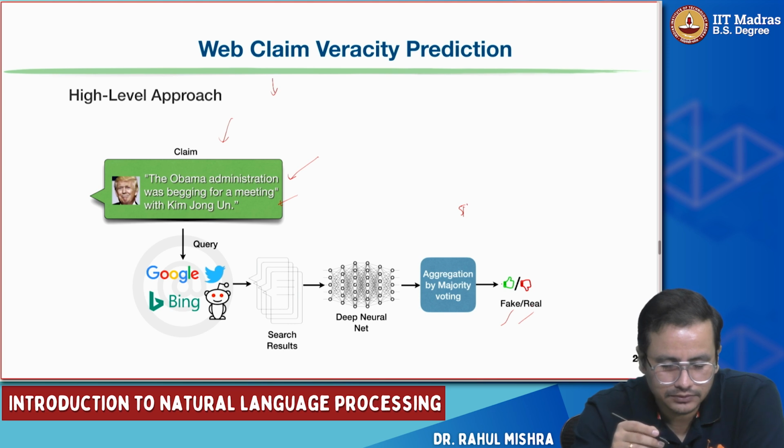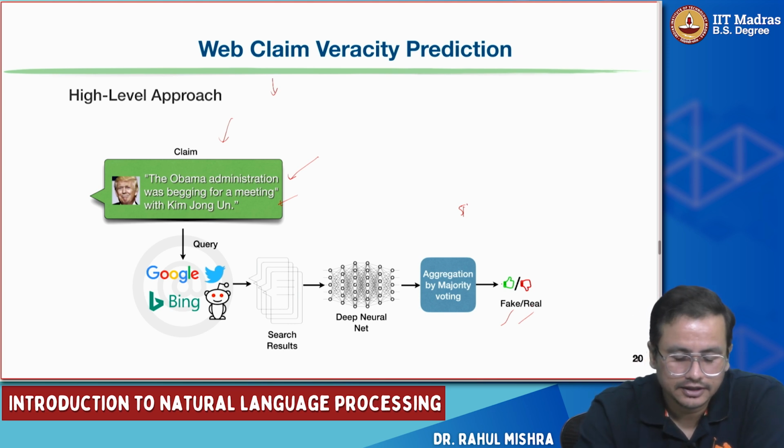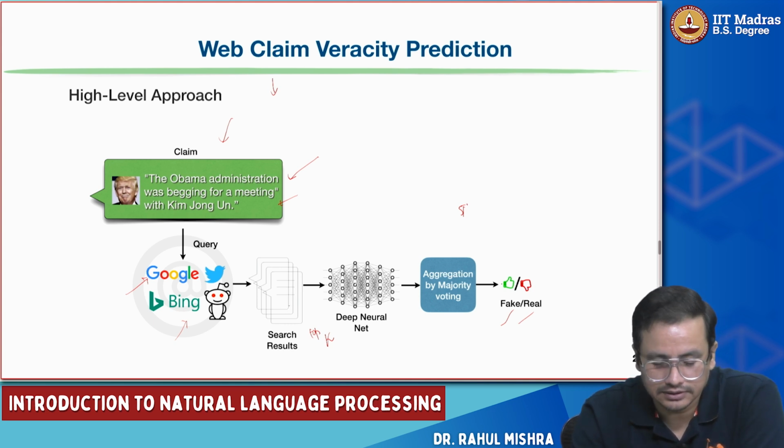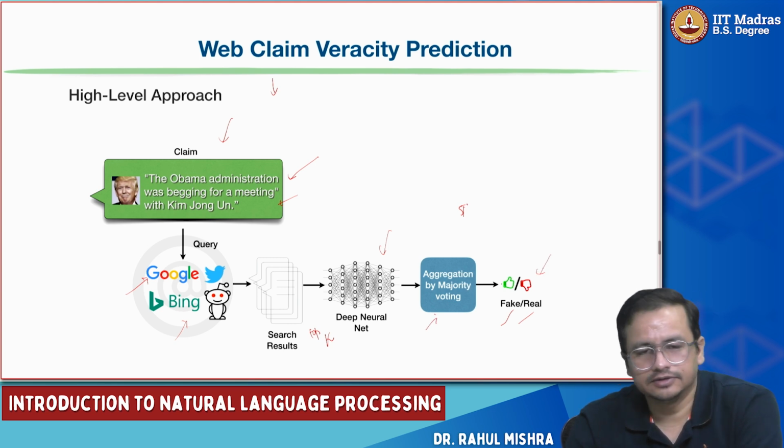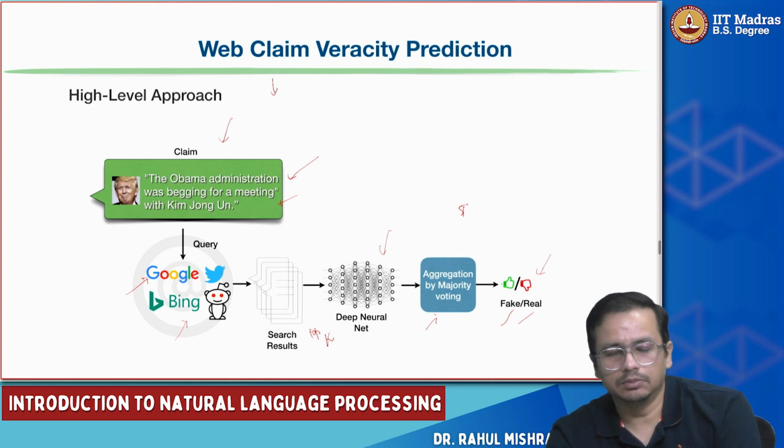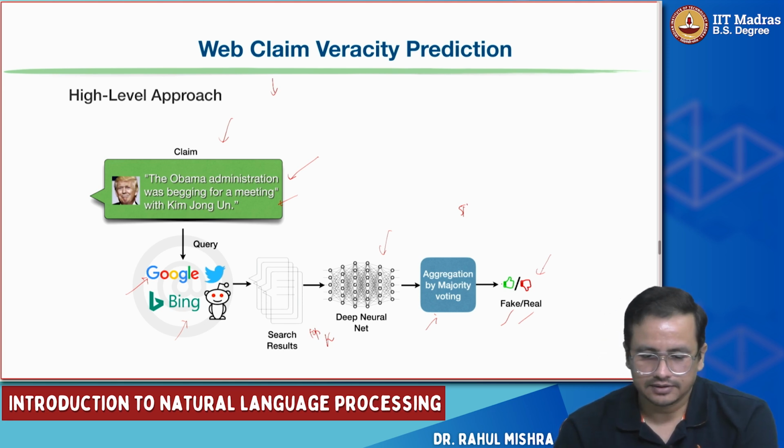So what we do here is use this claim as a query. We search on the web, let's say using the Google API or Bing API, and we get a bunch of results, the top K results. K could be 20, 30, 40, and so on. With this claim and the articles we get from the web, we feed them into the deep neural net, and we do some processing which we don't have to worry about, and then it says whether it is fake or real. So your model predicts the label, fake or real. This is the task.